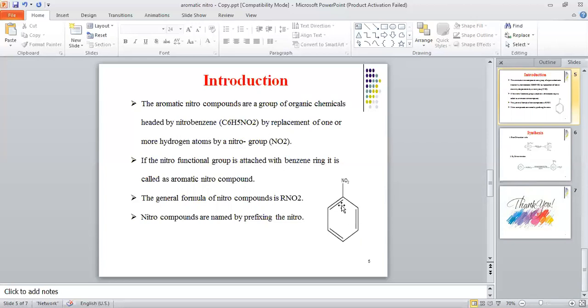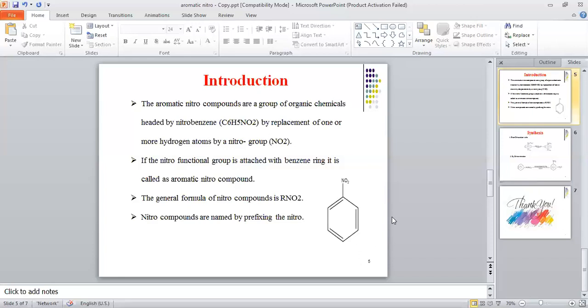There is another thing also. Either you can put 1,2 or 1,3 like that, or you can use ortho, meta and para. So this position is known as ortho, this position is known as meta, and this position is known as para. Suppose the nitro group is present here, so you can say ortho-nitrobenzene. If the nitro group is present on this position, you can say meta-nitrobenzene.